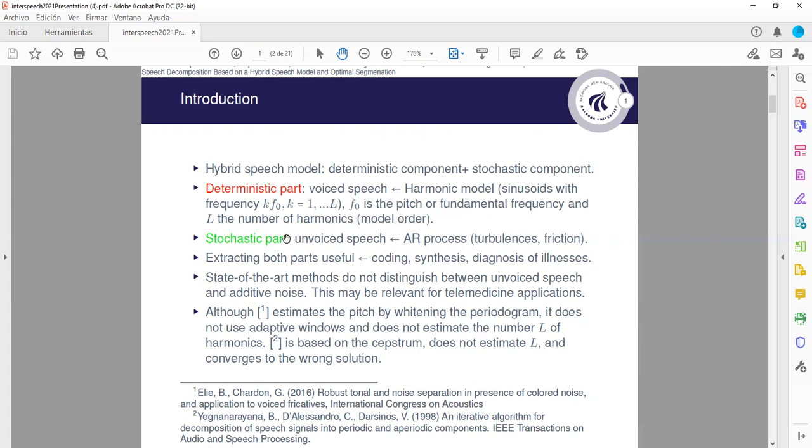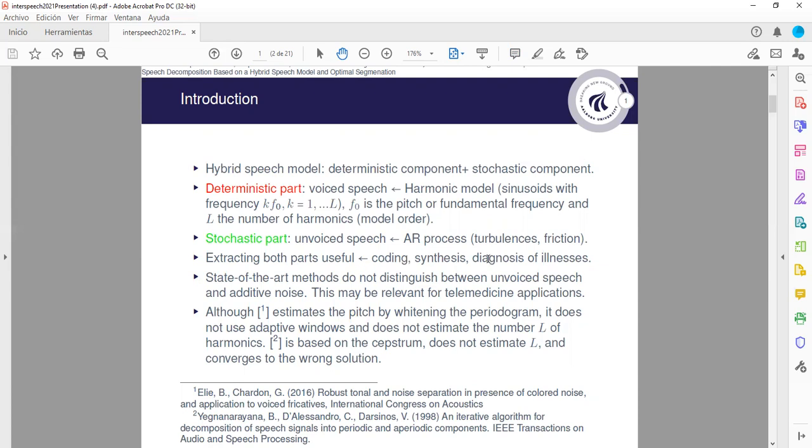On the other side, the stochastic part, or the aperiodic parts, is the so-called unvoiced speech, and it's better described as an autoregressive process. This component accounts for phenomena such as turbulences or friction. Both components can coexist, and because they are of different nature, that is why the model is called hybrid. Because this is a more peaked spectrum, and this is a more continuous or smooth spectrum, the autoregressive one. And the extraction of both of them is very useful in applications such as speech coding, synthesis, or diagnosis of